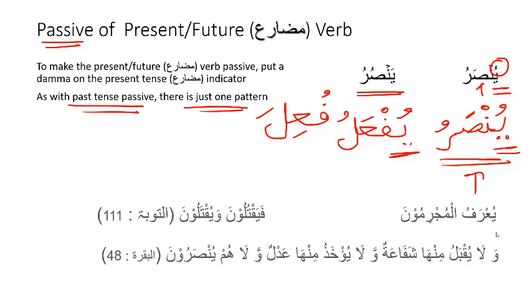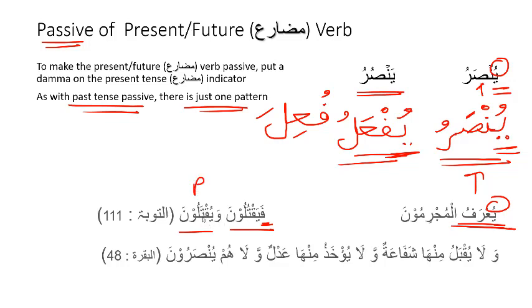Yu'raful mujrimun. So yurafu is passive. We know that because of the dhamma over here. And then the rest of the pattern matches what we see with yuf'alu. The criminals will be known. فَيَقْتُلُونَ وَيُقْتَلُونَ. Fa means so. Yaqtuluna means they kill. This is passive.